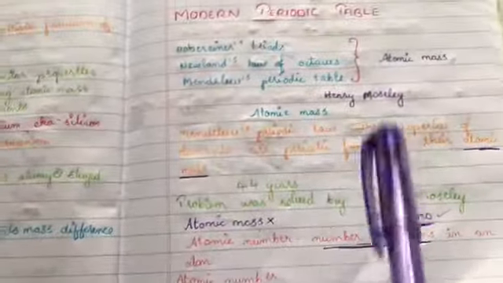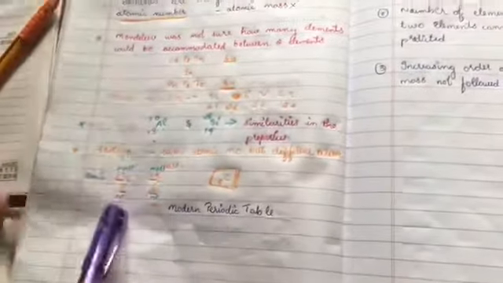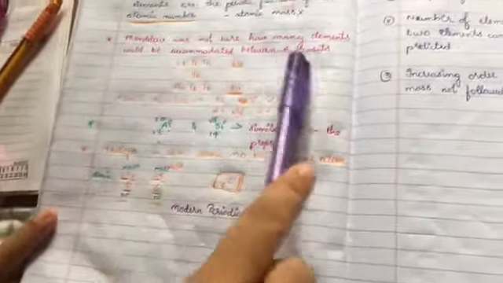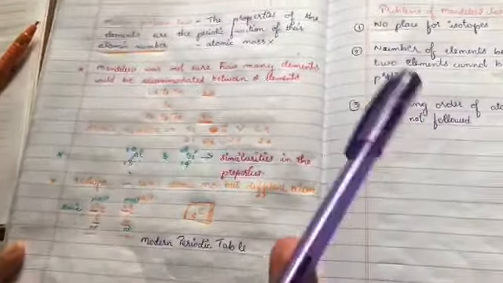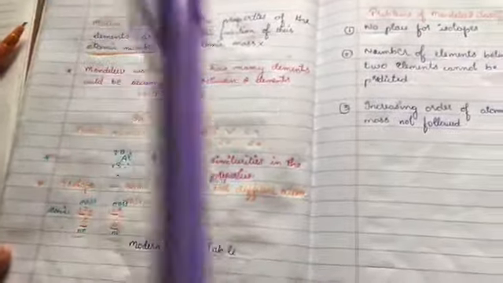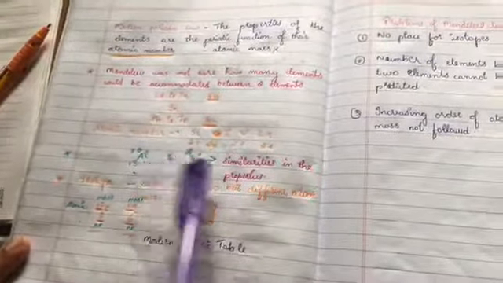And next, the problem was that Mendeleev was not sure how many elements could be accommodated between two elements, and Henry Moseley solved this problem by keeping atomic number as the constant, which varied by 1 unit.